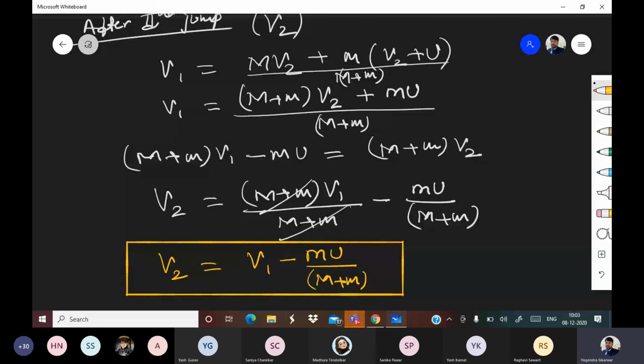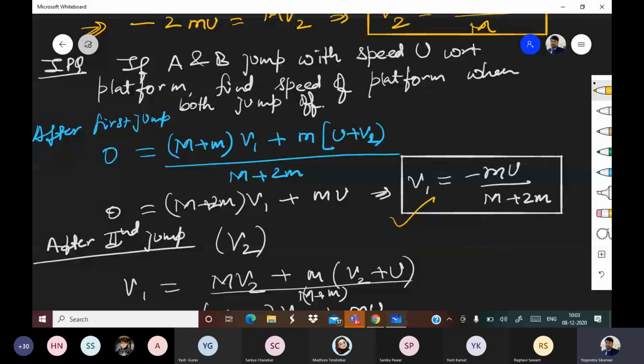So after first jump, initially the center of mass was at rest. Why was center of mass at rest? Because all three, capital M and A and B, which are m and m, are at rest. So when one person is jumping, initially the center of mass is at rest, so even after the jump, center of mass should remain at rest.